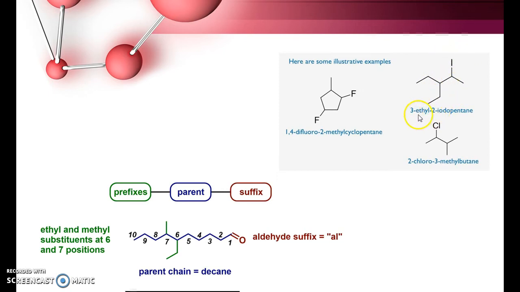As per the nomenclature, ethyl has to come first, so 3-ethyl-2-iodo pentane. And similarly here, 2-chloro-3-methyl butane. Here in this case, the functional group is aldehyde, so including the aldehydic carbon you have to consider it as the parent chain. So the total number of carbons in the system is 10, so you name it decanal, and the substituents are methyl on the 7th carbon and ethyl on the 6th carbon. As per alphabetical order, ethyl has to be named first, so 6-ethyl-7-methyl decanal.